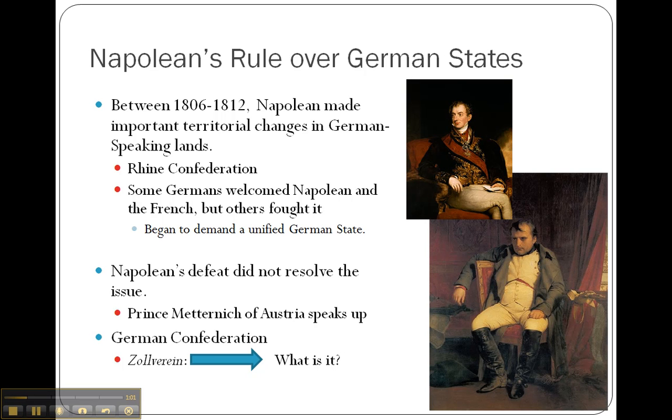Prince Metternich of Austria pointed out at the Congress of Vienna that a unified Germany would require dismantling the government of each German state, and instead Germany was put into the German Confederation, which was a weak alliance headed by Metternich himself of Austria. Under Metternich and the German Confederation, Prussia created an economic union called the Zollverein, which eliminated the tariff barriers between German states. However, Germany still remained fragmented politically.